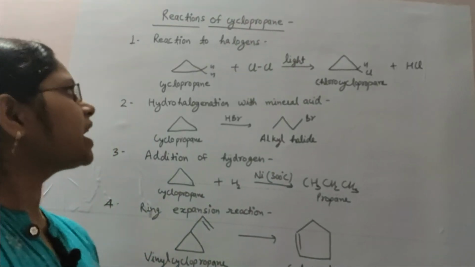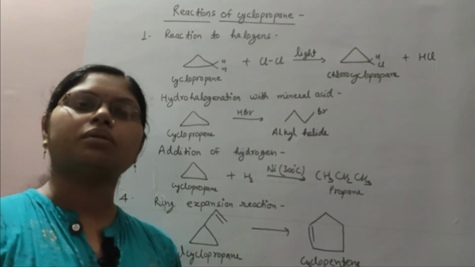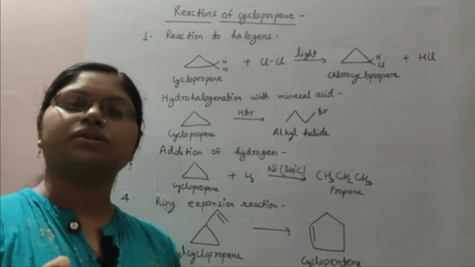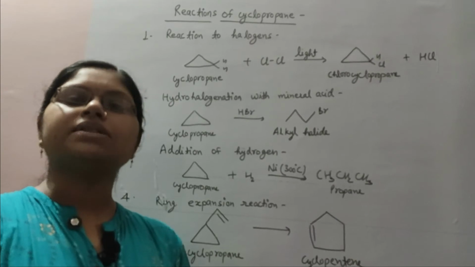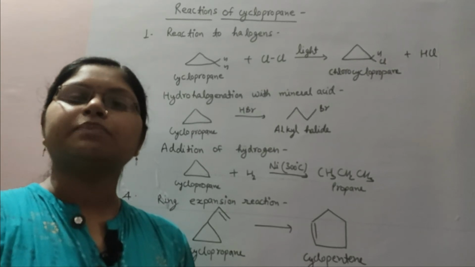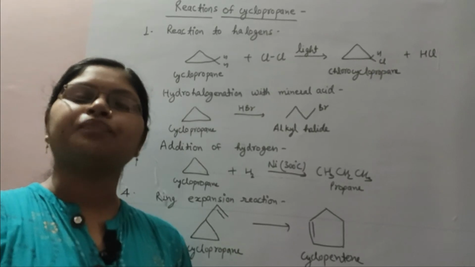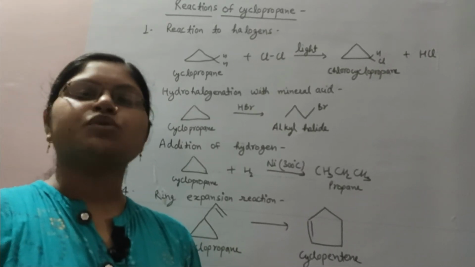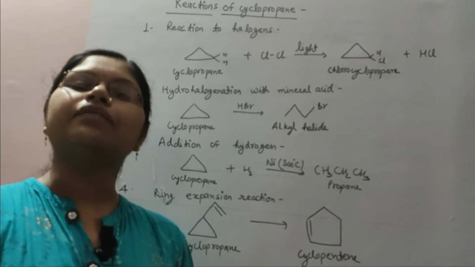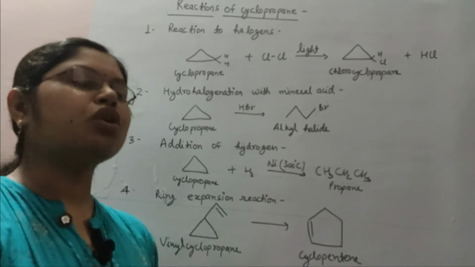Students, as we have already discussed, cyclopropanes are reactive molecules. According to Bayer, the structure contains some amount of strain, by which there is a ring opening reaction. And also, according to Coulson-Moffitt modification, there is a presence of weak bent bond or weak banana bond, and due to this weak overlapping, the bond will break to give various types of reaction. So as we have already discussed, cycloalkanes give reactions similar to alkenes. So now we are going to discuss some of these reactions.